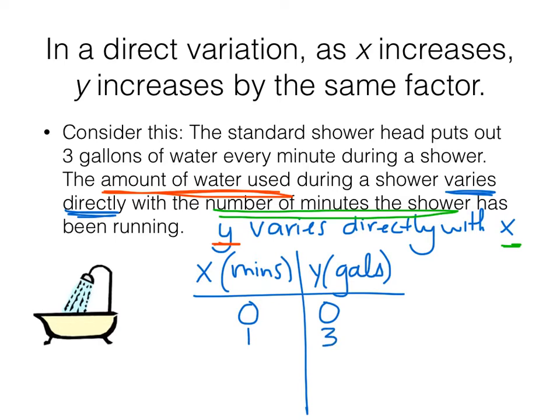A 1-minute shower, if you were capable of getting clean in a minute, would be 3 gallons of water. A 5-minute shower would be 15 gallons of water. A 10-minute shower would be 30 gallons of water. And then you lazy folk hanging out in that shower for 30 minutes, that's 90 gallons of water.